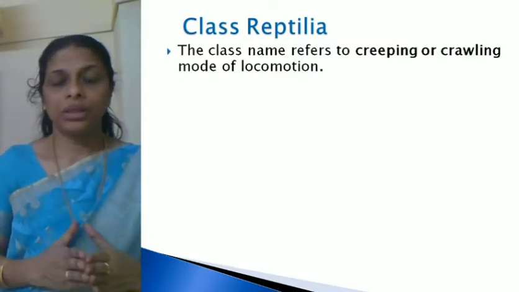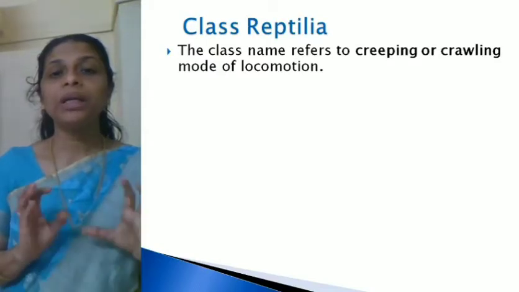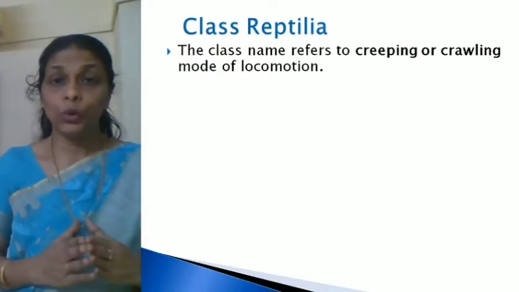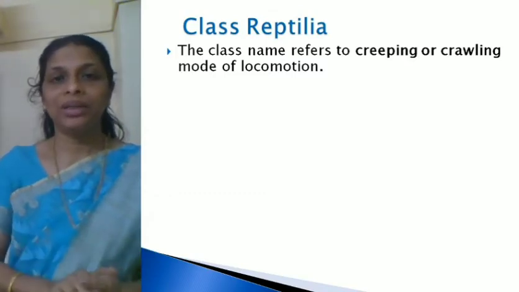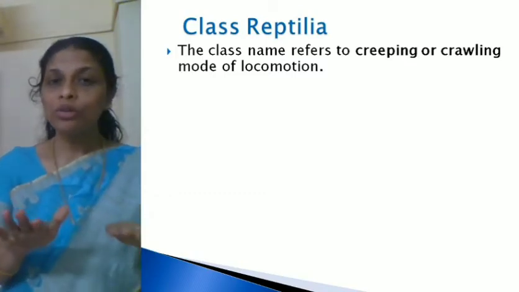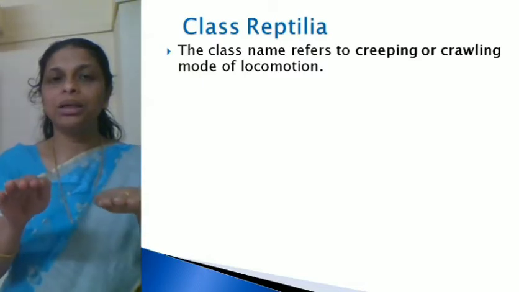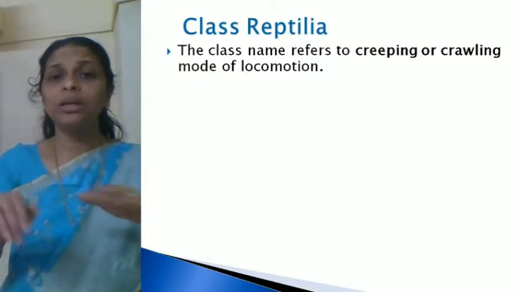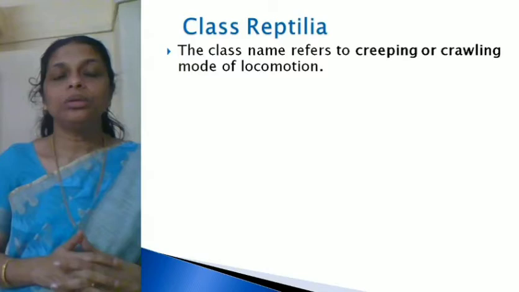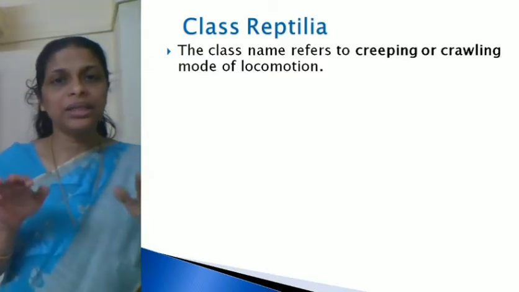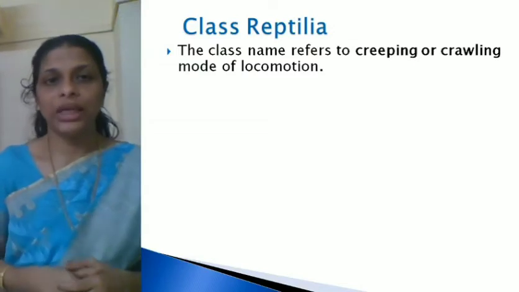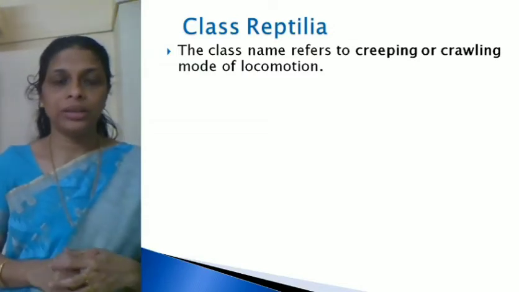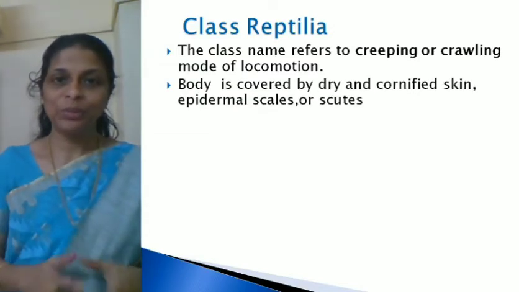This class got its name because of the creeping or crawling mode of locomotion. You must have seen snakes. How do they move? They move on their belly, right? How do the lizards move? They also move on their belly, but a little higher, meaning they move on their limbs. So that is a kind of crawling. Because of their creeping and crawling nature, reptiles got their name as Reptilia. Hope it's clear? Right.